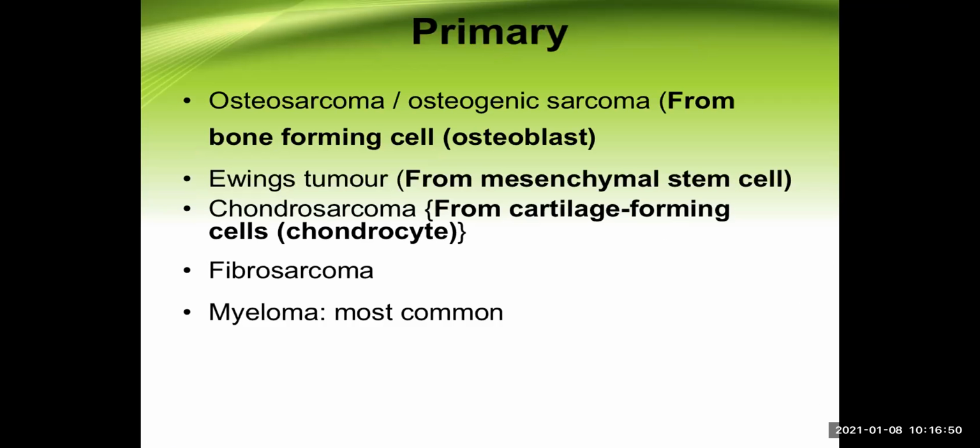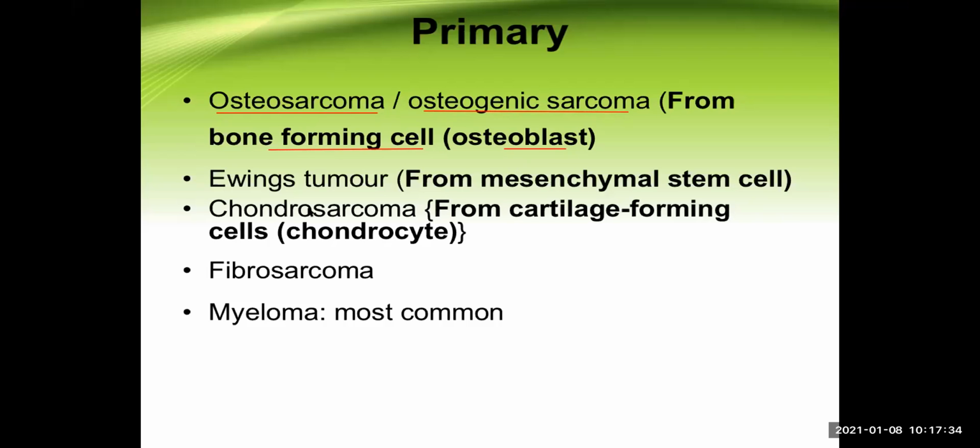Now let's enter into the topic proper. These are the primary malignancies of the bone. Primary means they develop in the bone itself. So what are those? A very important question in the viva exam. These are osteosarcoma or osteogenic sarcoma. See there? Osteosarcoma or osteogenic sarcoma. These are synonymous terms. And they develop from bone forming cells, which are known as osteoblasts. So you already know, because of this excessive activity of the osteoblast, there is excessive bone formation in that malignant site. And we can utilize this when we take the X-ray.